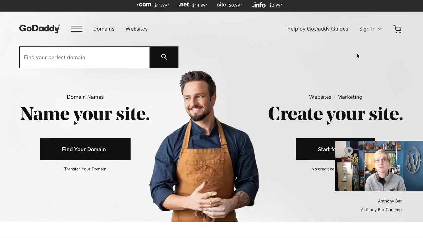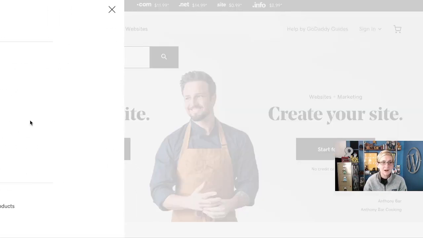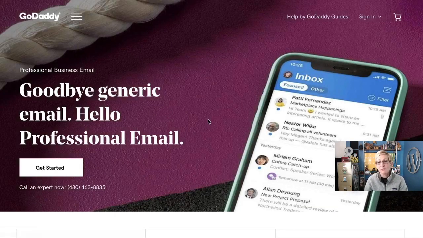It isn't necessarily an essential to have to get started, but a lot of people do like to have an email address associated with their domain name. I recommend having your same email be where you also registered your domain name. So if you go over to GoDaddy and buy your domain name there, you can include an email address easily and quickly. Go in here and you're going to want email and office. You'll be able to add an email package so that you can have Kori@askkori.com, or whatever your domain name is.